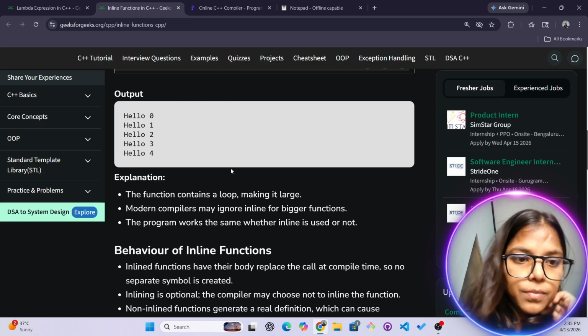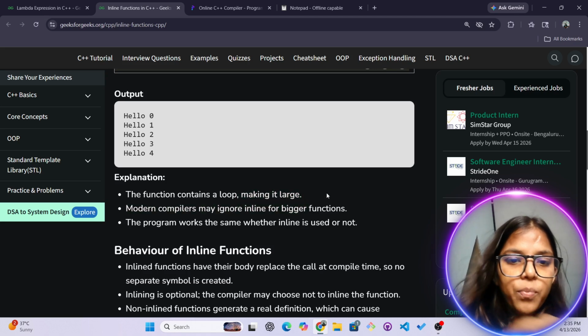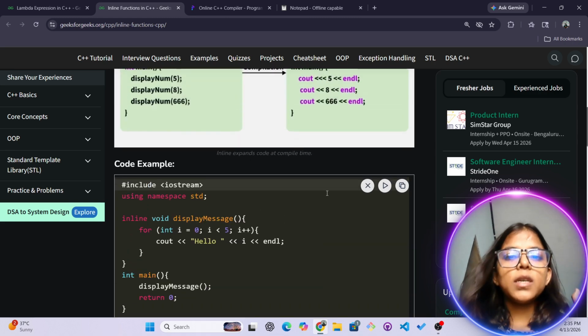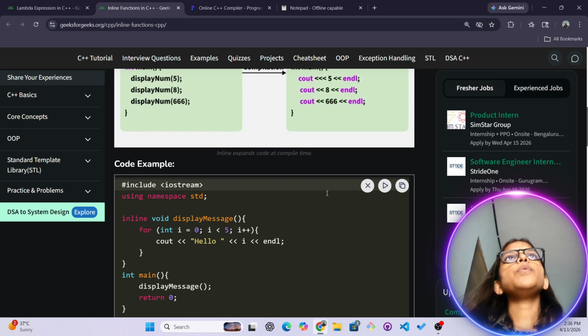If the function contains a loop, it makes the code large. We don't prioritize it because it's applicable only for some conditions. I'm just taking an example over here. There are two people. The first person is not compatible with everybody. The second is compatible, so more people prefer the second one.